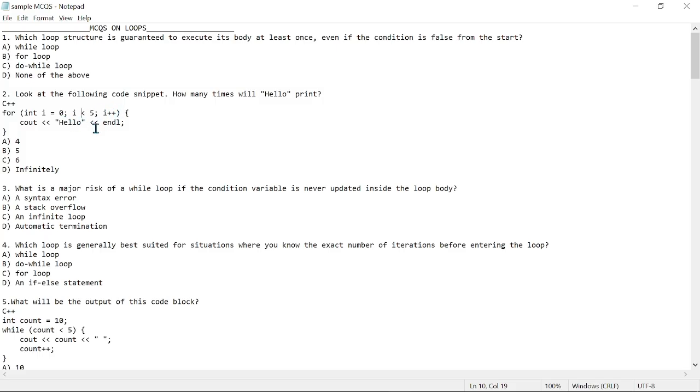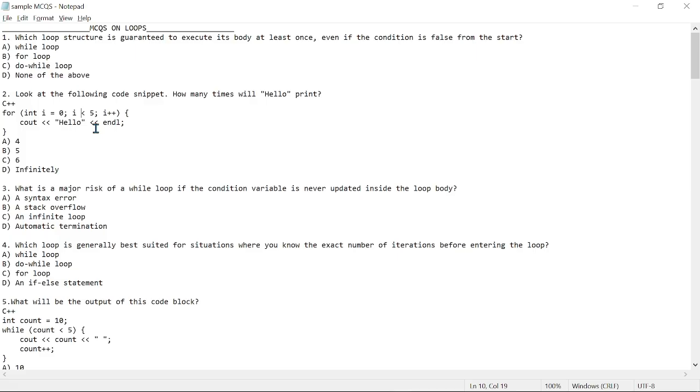Right, so this iteration is starting from 0 and ending at 4. So if we are to count from 0 up to 4, we are going to end up with 5 numbers, right? So we can have 0, 1, 2, 3, 4. All right, so this particular statement, which is the hello, is going to be printed 5 times, right? Starting from 0 to 4. Right, so let's go to 3.